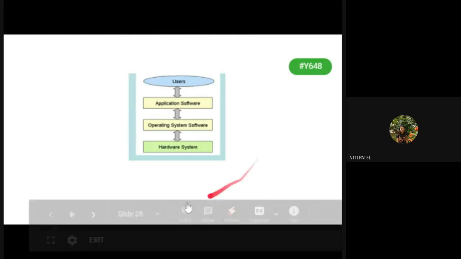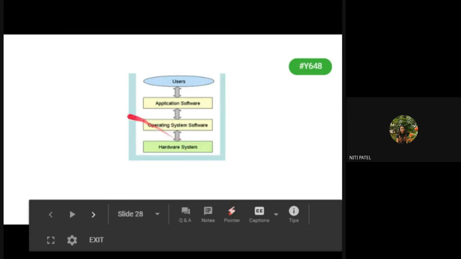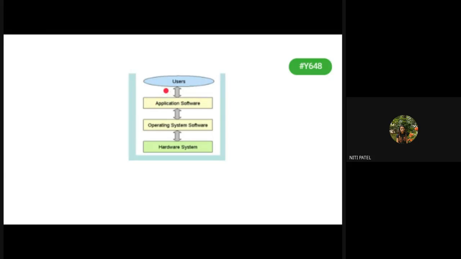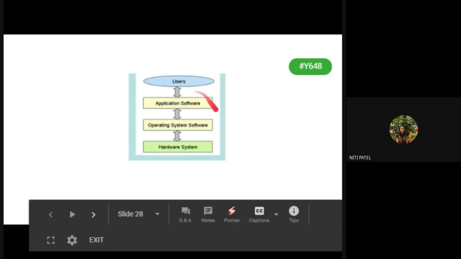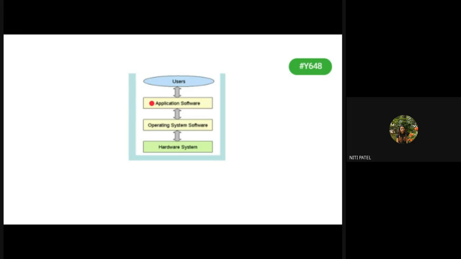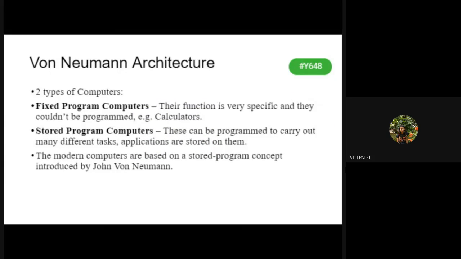Okay, so your entire computer system will work if it has a hardware, if it has system software, if it has application software, and if it has a user. Okay, if any one of these is not there, your system will not be able to work. Is that clear? So this is what the software part is. So any instruction we give to the computer, that instruction is considered to be software. And to execute that instruction, I require system software as well as application software also. Is this clear? Is everyone clear?